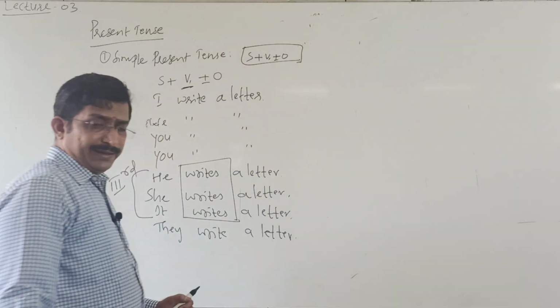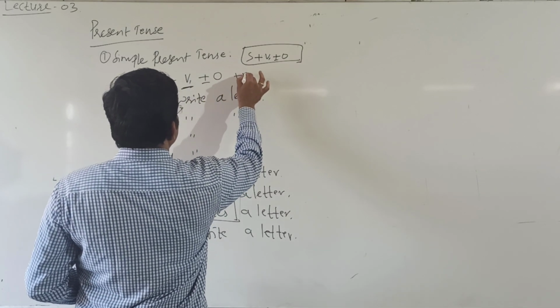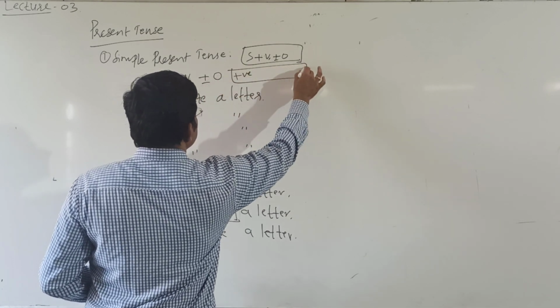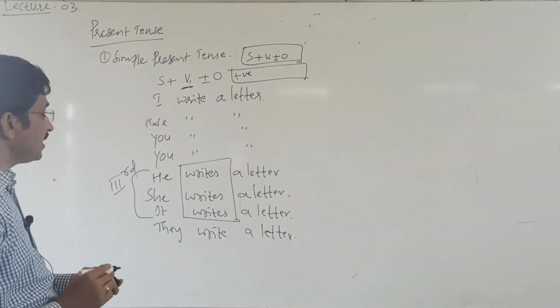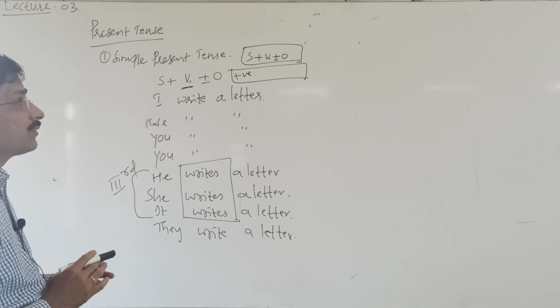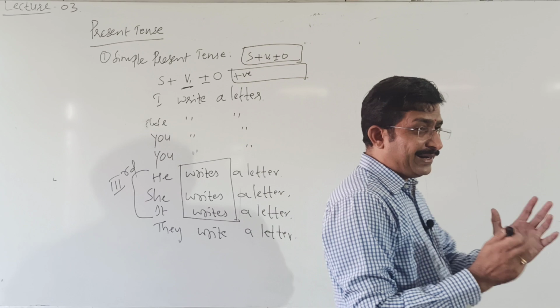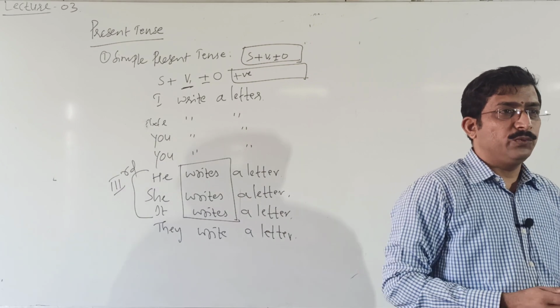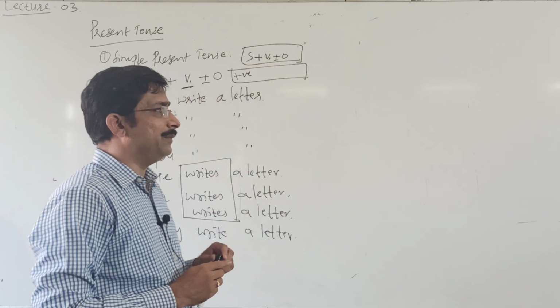So here, these are positive statements. How to make its negative? By adding not, negation. With what? Not with the main verb, but with the helping verb.